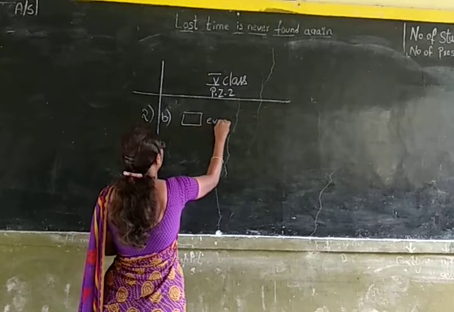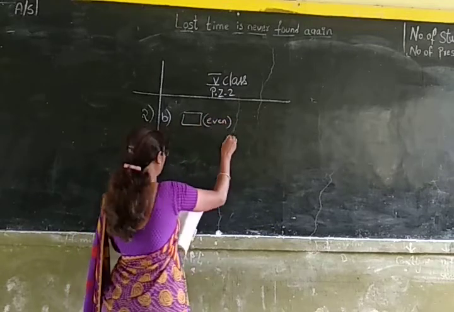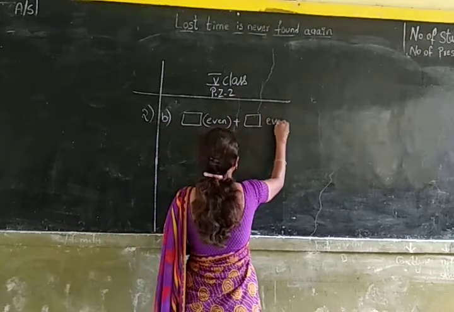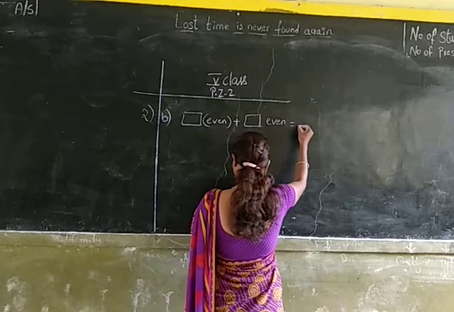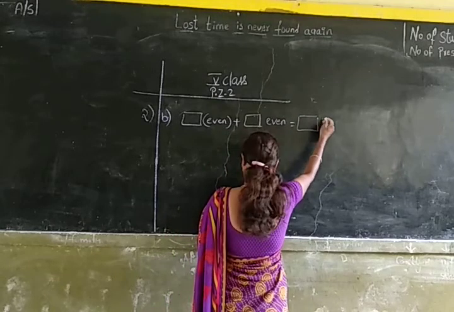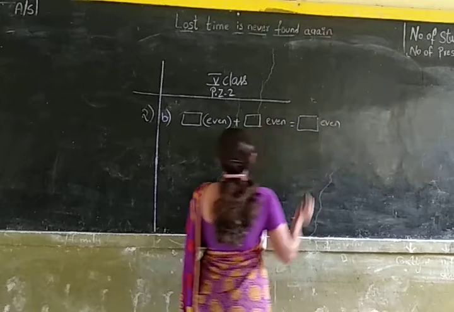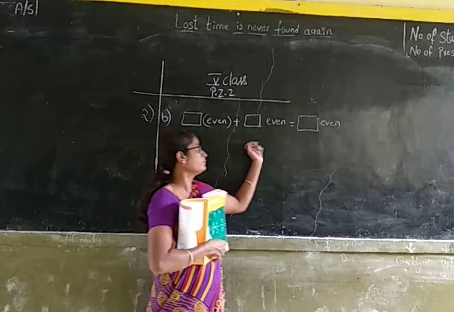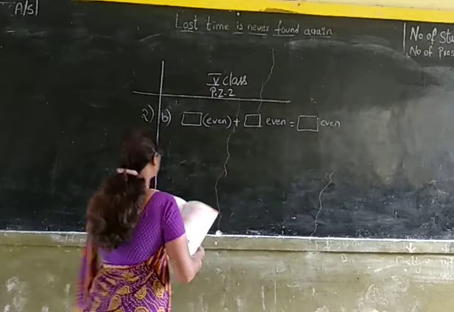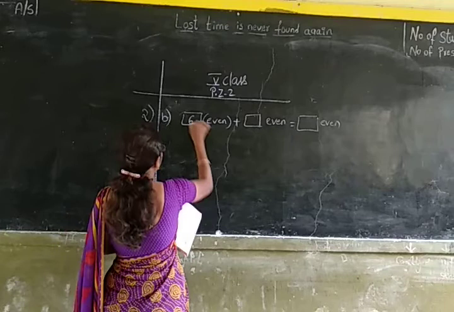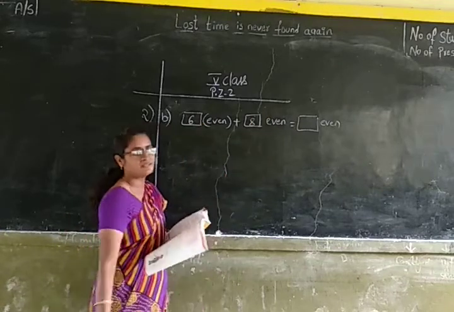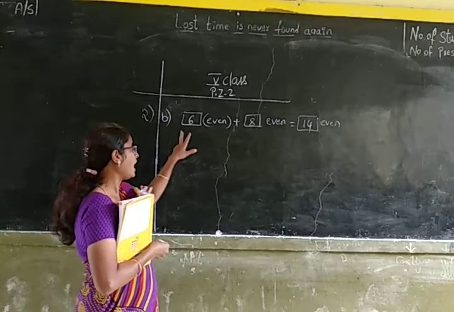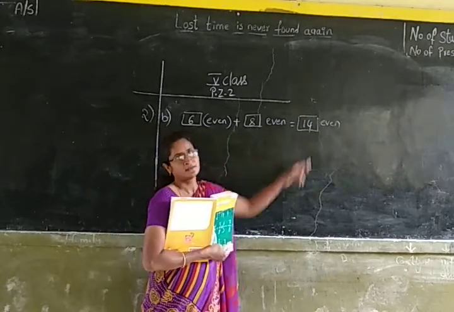Box even plus box even is equal to box even. So whenever you add two even numbers, the result will always be an even number. For example, 6 is an even number and 8 is an even number. 6 plus 8 is 14. So 14 is an even number. Adding two even numbers results in an even number.